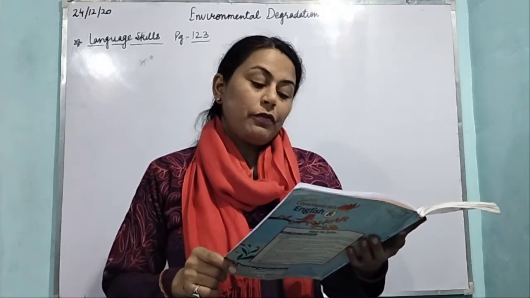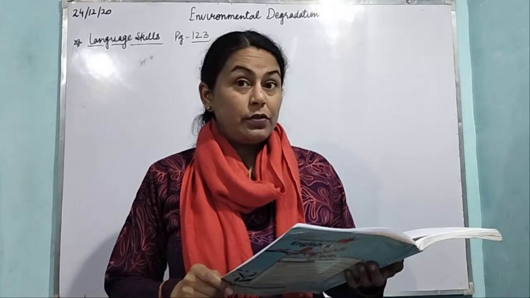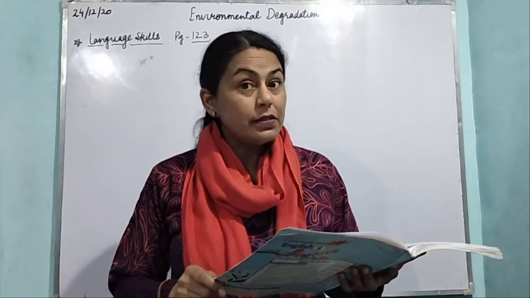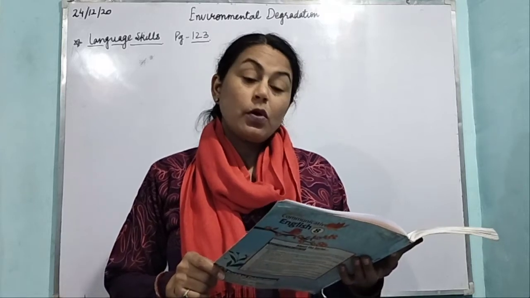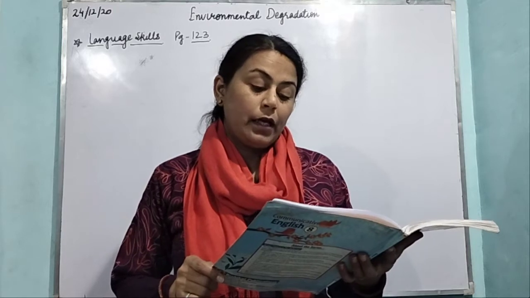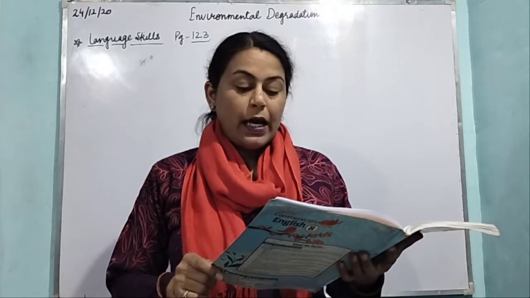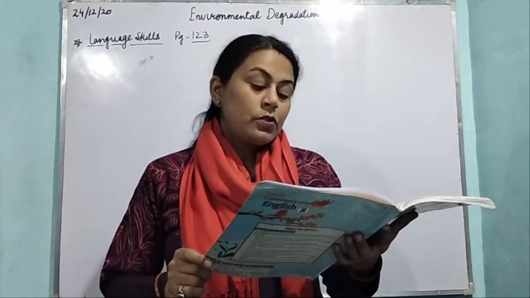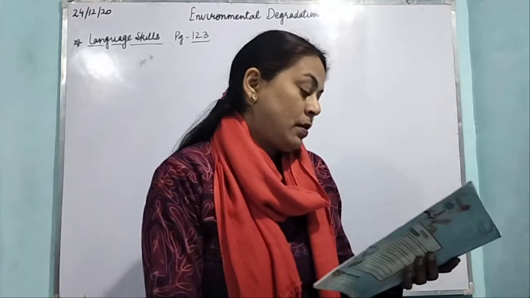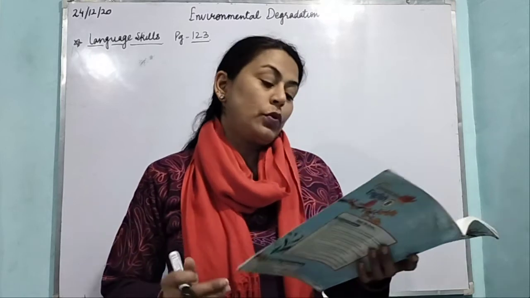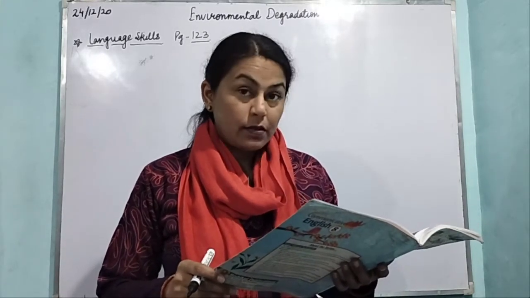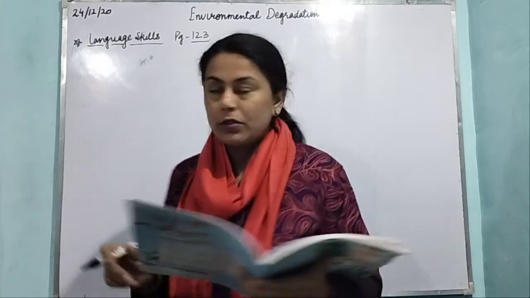The other kind of ing is called gerunds. We have done that also: gerunds, infinitives and participles. Gerunds are also known as verbal nouns, right? The word dwindling in the above sentence is a gerund or a verbal noun. Now underline the gerund in the following sentences. The first one: swimming is a good way to keep fit. Which word is the gerund? Any guesses? Swimming.